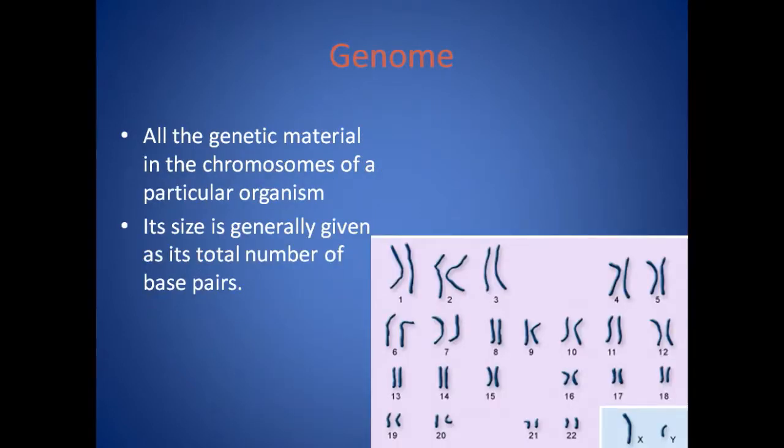Now, what is a genome? When all the genetic material in the chromosome is considered, it is referred to as a genome. And its size is generally given as its total number of base pairs. And we know that in a whole genome, the genetic material has been arranged as different chromosomes.